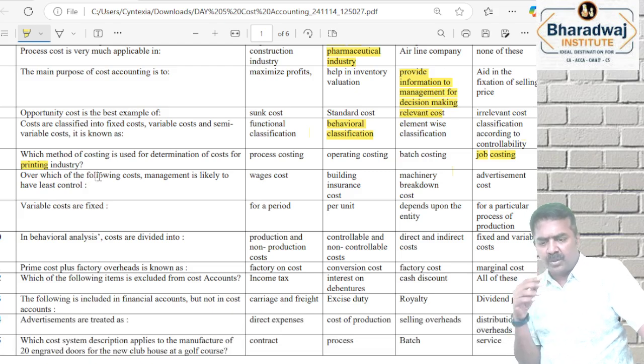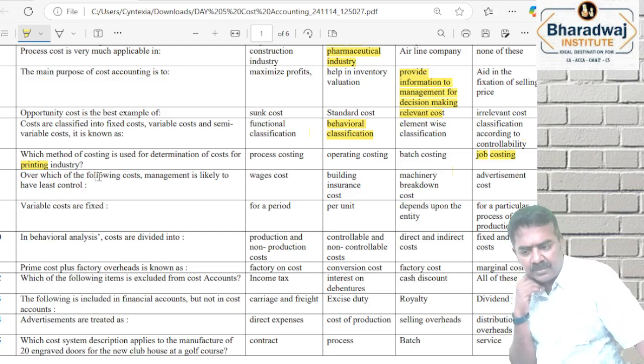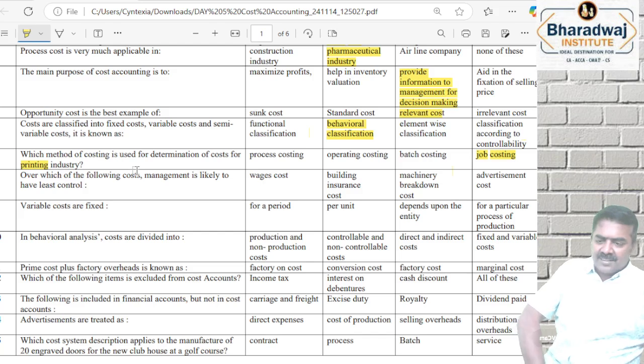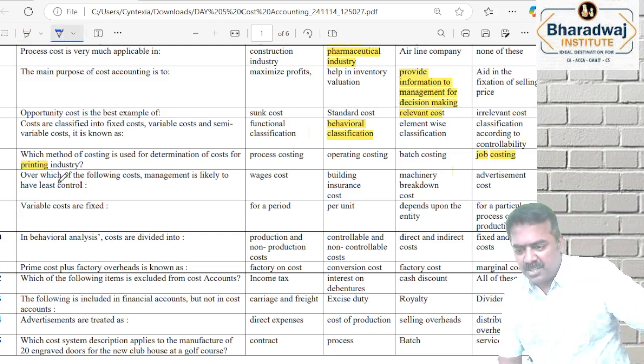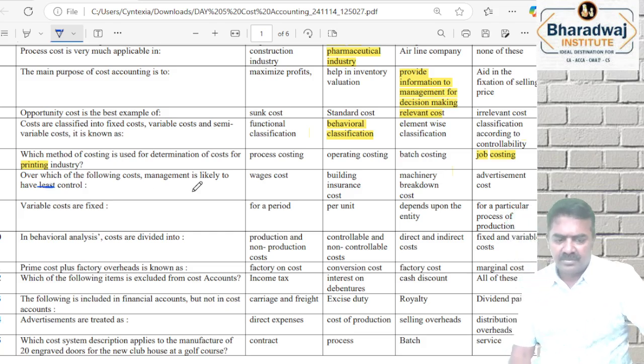Which of the following costs will management have least control over? Actually இந்த question தப்பான question. Management will have a control தான். Least control, sorry. Least control na you cannot control.